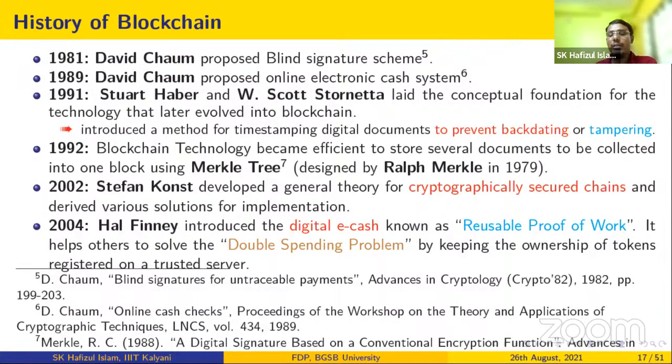In 2004, Hal Finney introduced the concept of digital e-cash, right? Whenever you create digital e-cash, the e-cash can be double spent, so Hal Finney gave the idea about how to prevent this double spending problem.